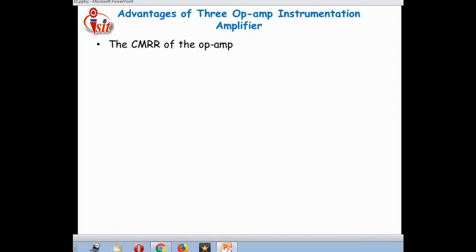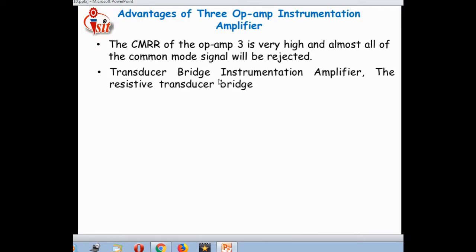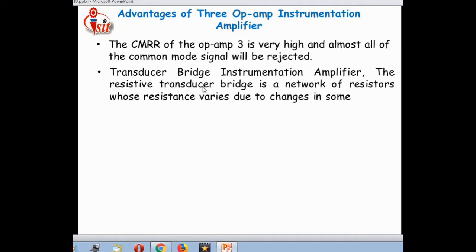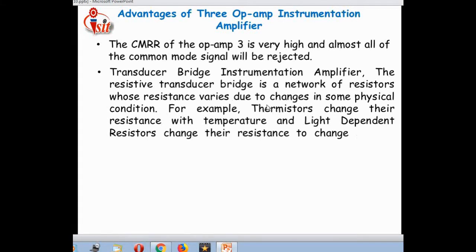Along with this, the common mode rejection ratio of the 3 op-amp instrumentation amplifier is very high, and almost all the common mode signals will be rejected. Next, the transducer bridge with the instrumentation amplifier: the resistive transducer bridge is a network of resistors whose resistance varies due to a change in some physical conditions.